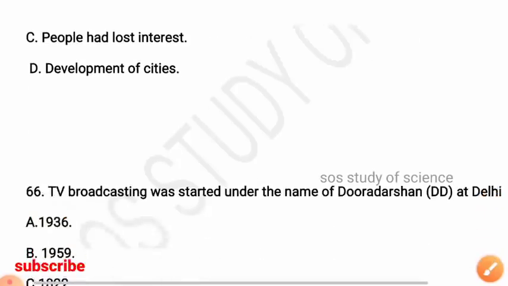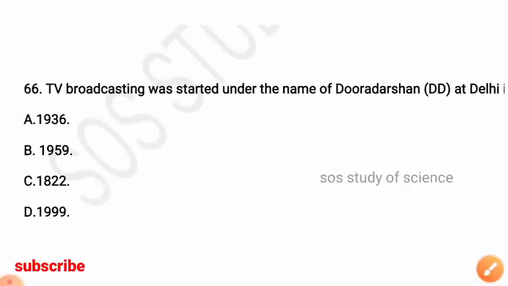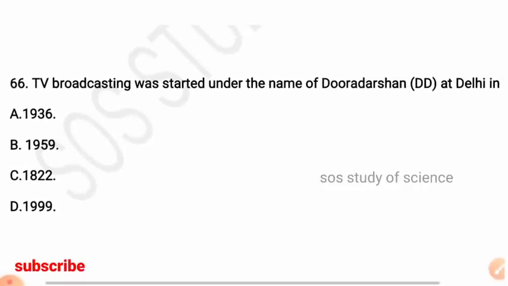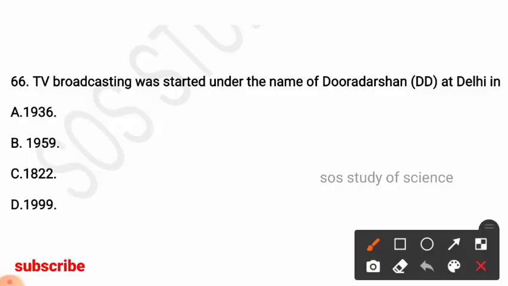So next question: TV broadcasting was started under the name of Doordarshan, that is DD, at Delhi in the year? Options: 1936, 1959, 1982 and 1999. So here in the year 1959, TV broadcasting, called Doordarshan, was started at Delhi.